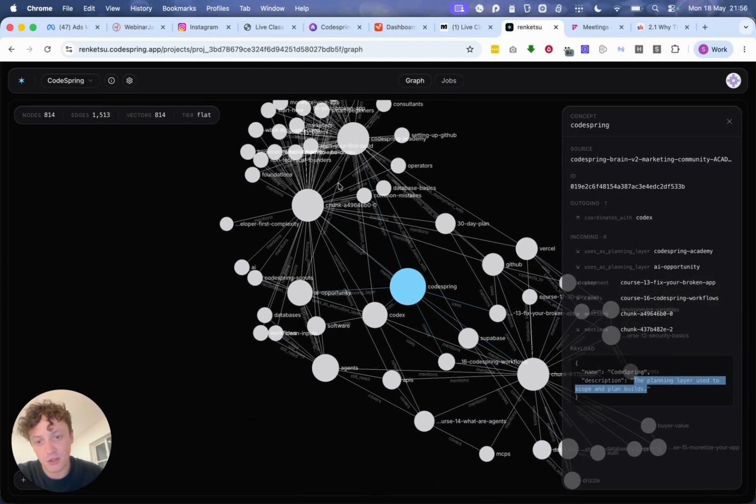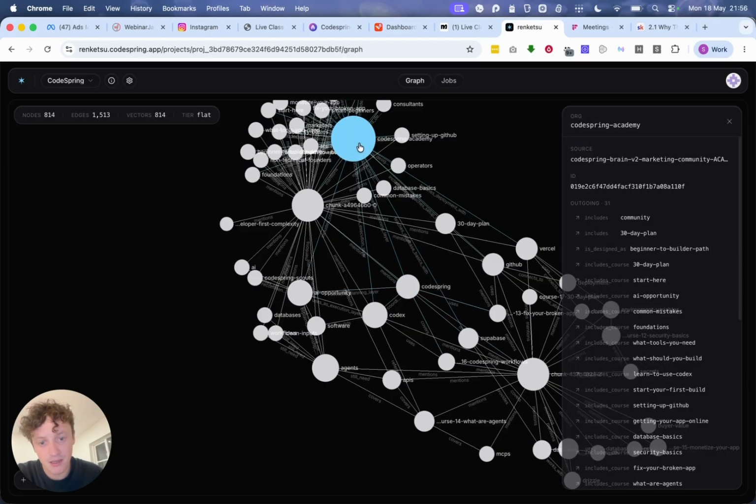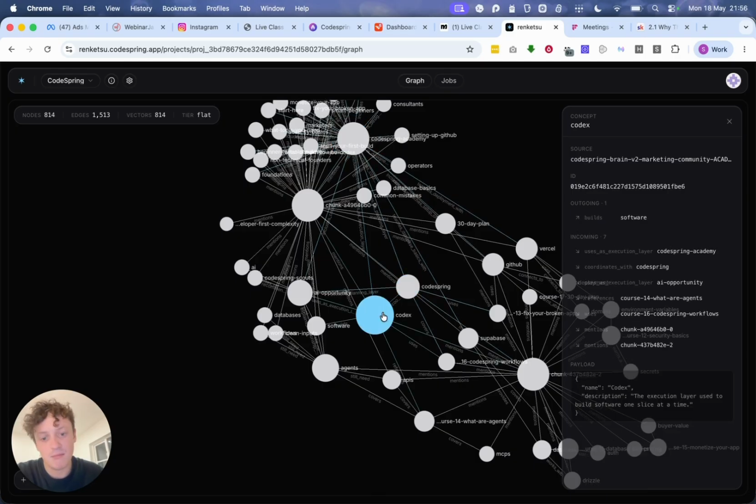So what it's doing is it's saying, look, we have this course, the CodeSpring Academy, and these are all the things it links to. So you can see here the CodeSpring Academy is mentioning CodeSpring. It mentions Codex.